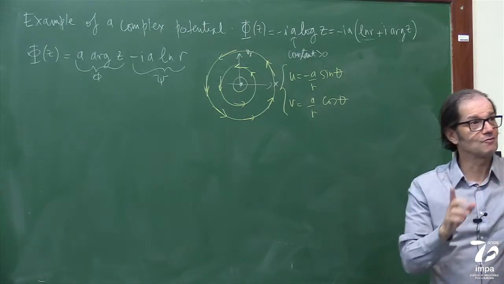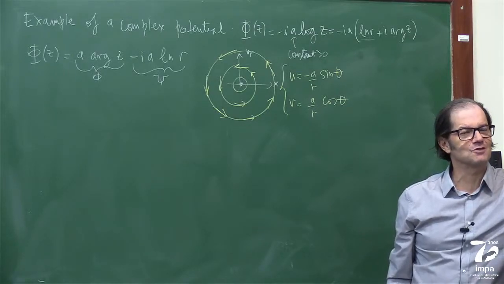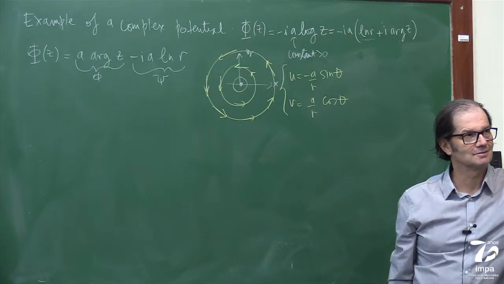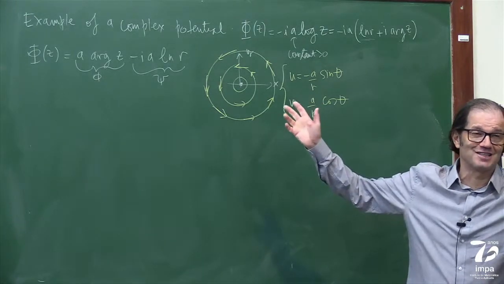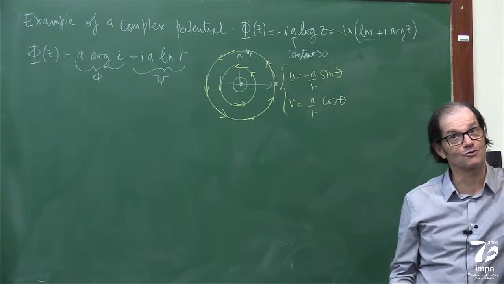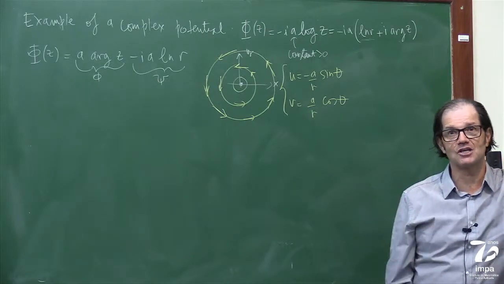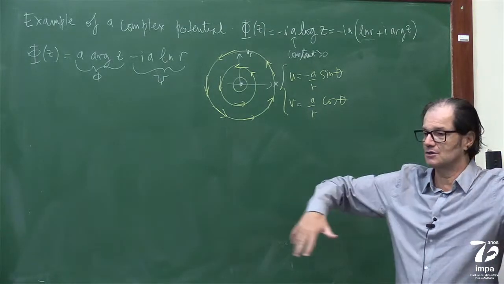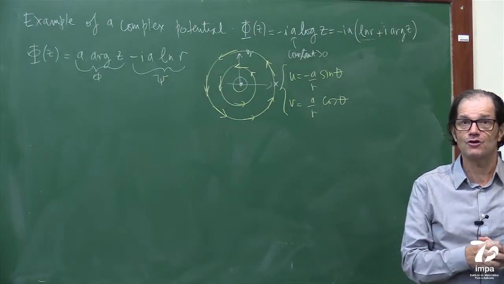Let's see. I know some of you know fluids. What is a name that I could give to this potential? I could give it a more physical name, right? The name of it is log of z, but a more physical name for this guy, for those who know fluids. Or even if you don't know fluids, just using your imagination and thinking of what the flow is doing. This is a simplified model. Feel free to say it.